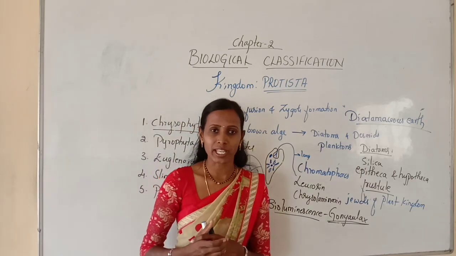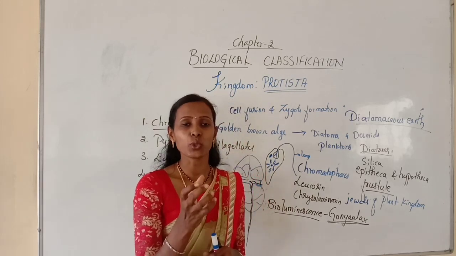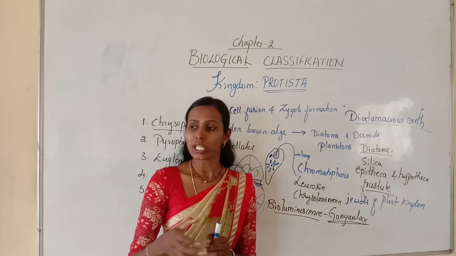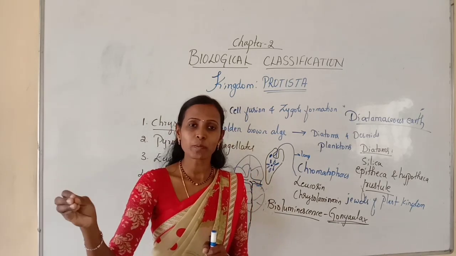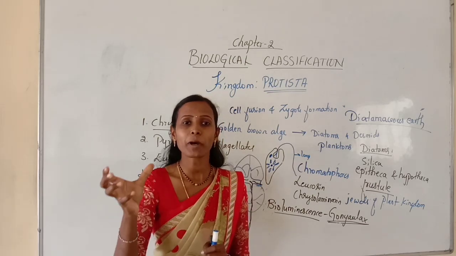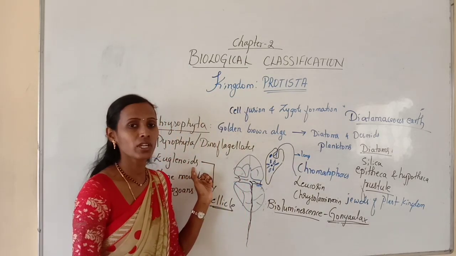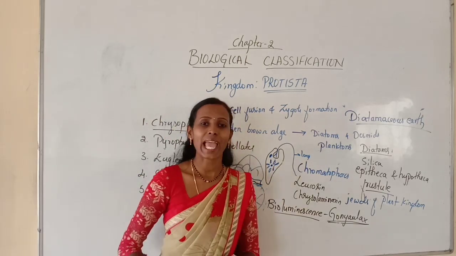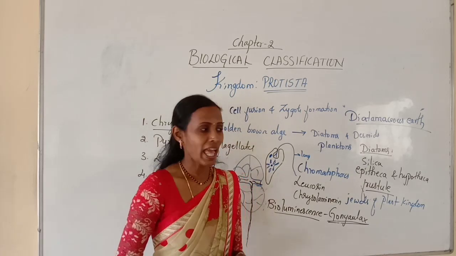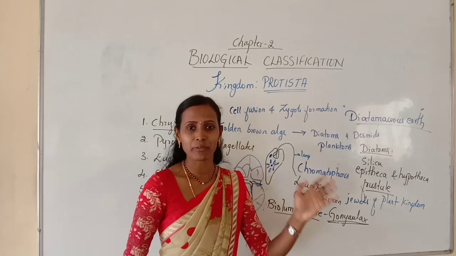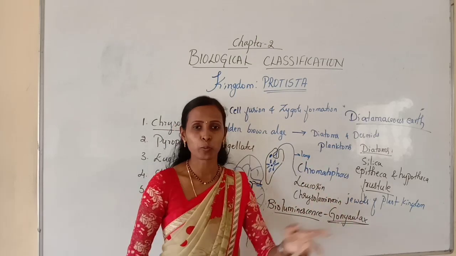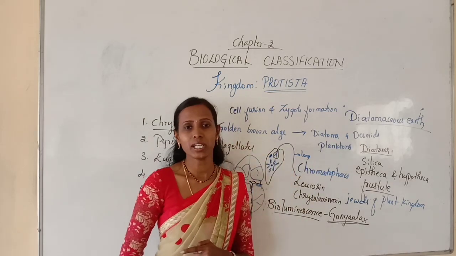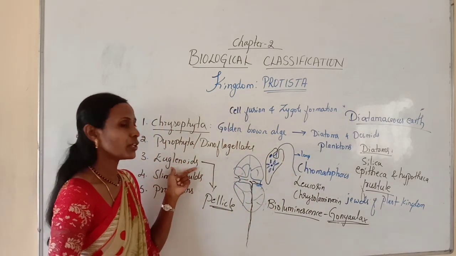And very interestingly, the pigments which are present in euglenoids are similar to the pigments which are present in higher plants. Whatever plants we are seeing, in those plants we can find these pigments. So such pigments can even be present in euglenoids. That is the interesting thing. And another thing, this euglena has both animal and plant features. As it contains chloroplast, it is a plant feature. As it contains flagella, a locomotory organ, it is an animal feature. So it has both plant and animal character. So that is about euglenoids.